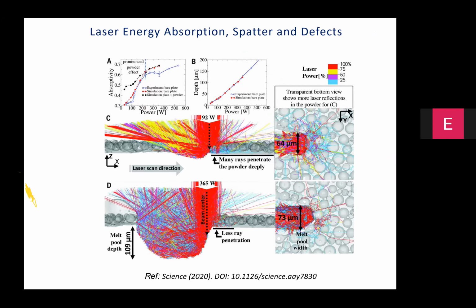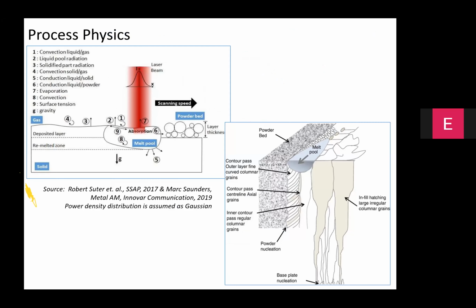You need to spend a lot of time in understanding the melt pool dynamics. And if you look at the modes of heat transfer, you have all the three modes. You have liquid pool radiation. There is convection, which is caused due to the surface tension gradients. In fact, that phenomenon is called Marangoni convection, enabling the flow depending upon the gradients in the surface tension.